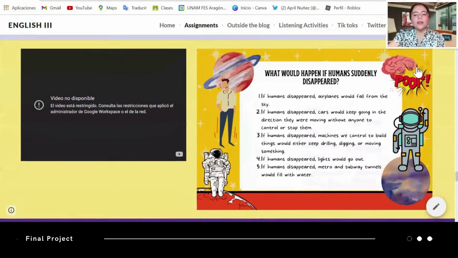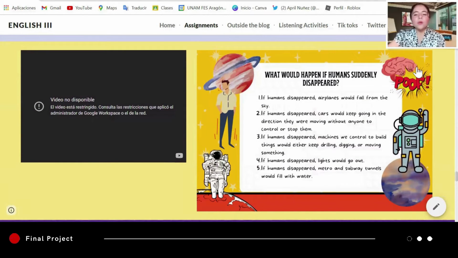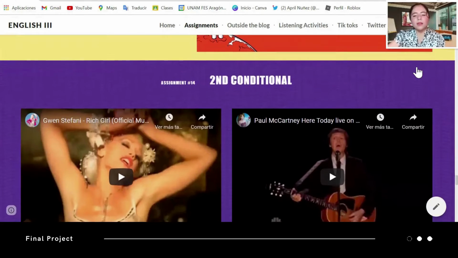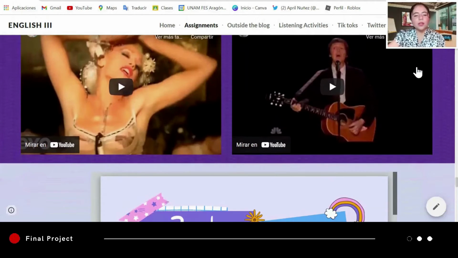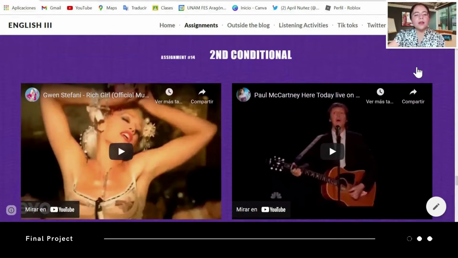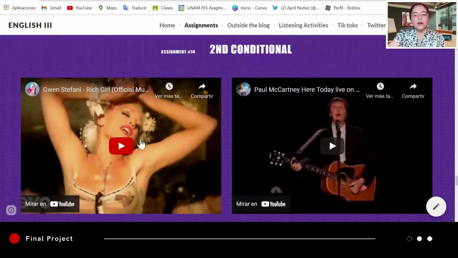Things like, hey dad, what do you think would happen if dogs could fly? Or what do you think would happen if we had 3 hands and 4 arms? And here you can see my infographic and the links to the videos on which we based the answers to those questions. Here's the second conditional exercise.